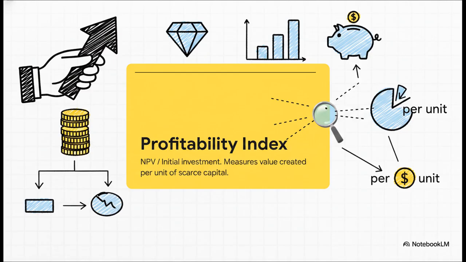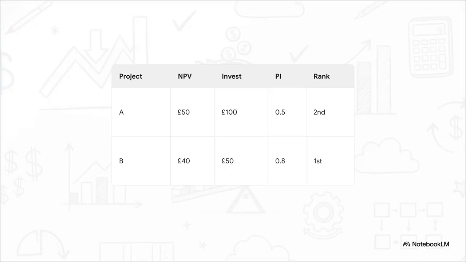PI is just your net present value divided by your initial investment. Rather than just looking at the big total wealth the project creates, PI tells you exactly how much value is being created per unit of that scarce capital. Just imagine a scenario where Project A has a higher absolute NPV of £50 compared to Project B's £40. Now, without capital rationing, you'd obviously prefer A, right? But look at the investment cost.